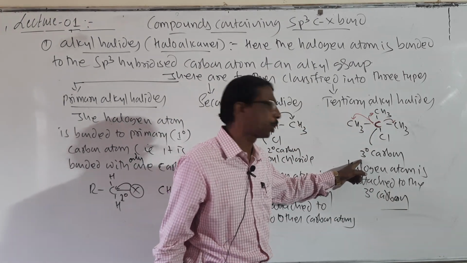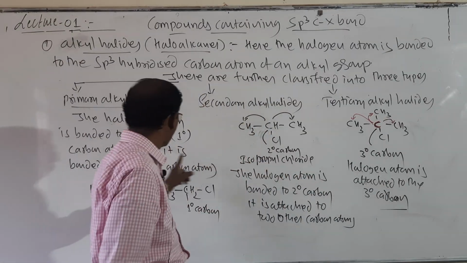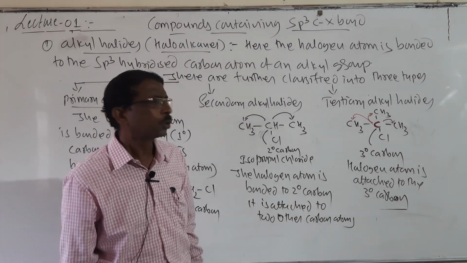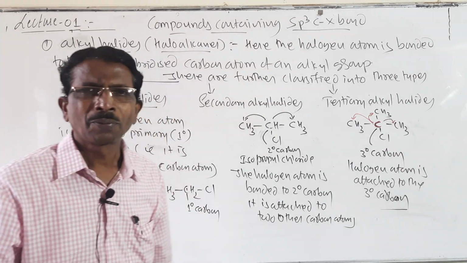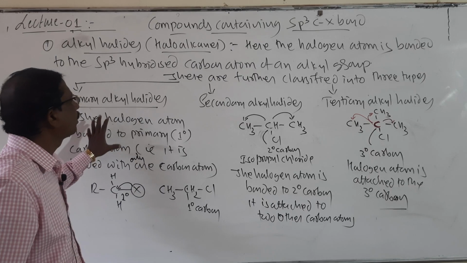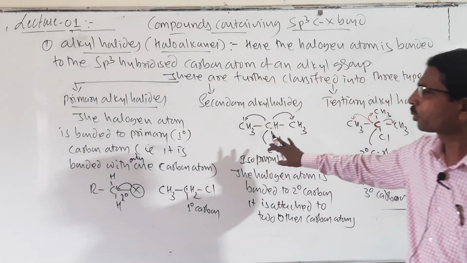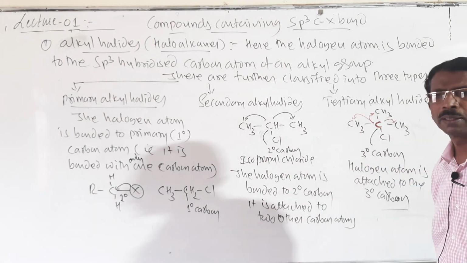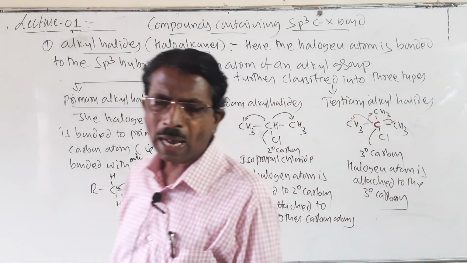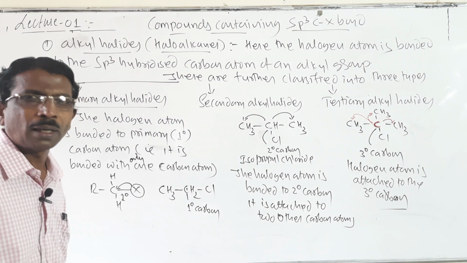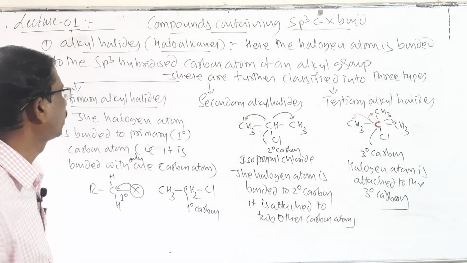3 degree means tertiary, 2 degree means secondary, 1 degree means primary. So it is the classification. So monohaloalkanes are further classified into 3 types: primary, secondary and tertiary. So look here, students, and after this there is another one, that is allylic halides.